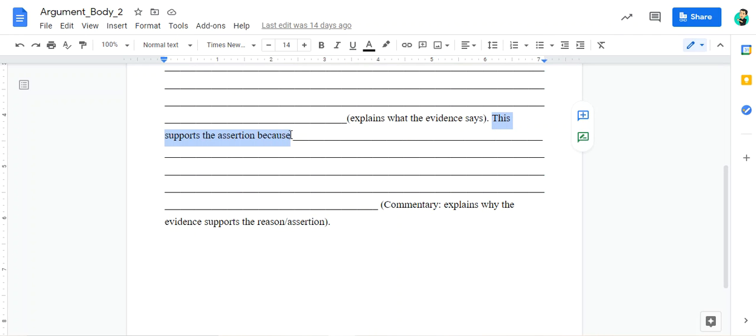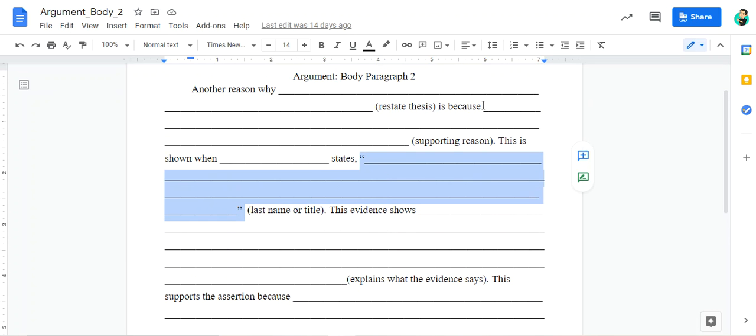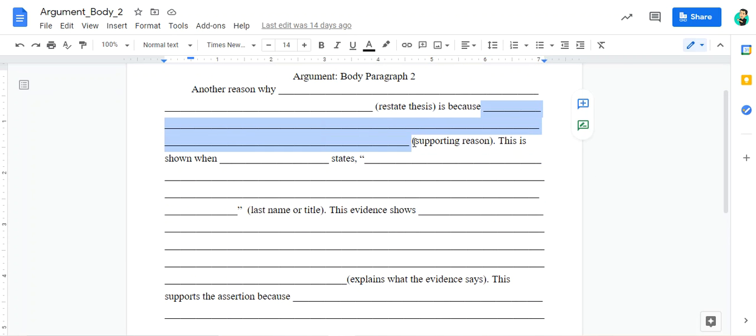this supports the assertion because, or you could say maybe this supports my reason because. And again, you're going to connect this evidence, you're going to explain how it supports that reason you gave right here, right?